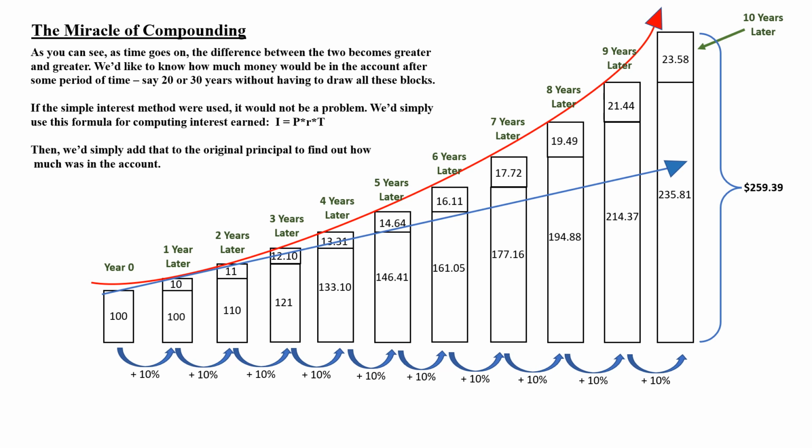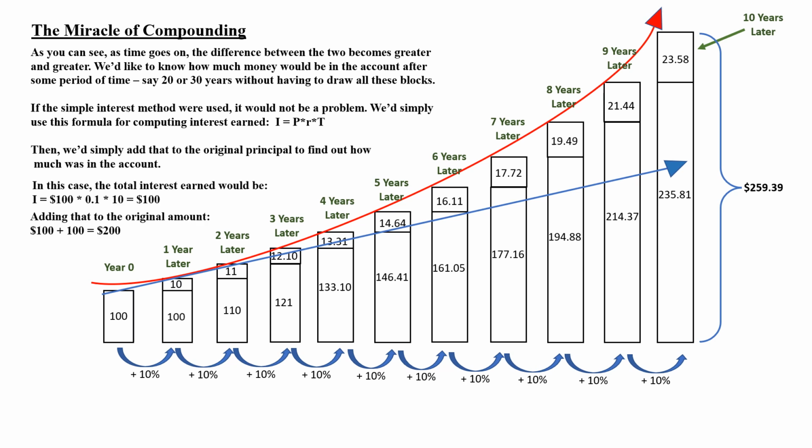We'd simply use the formula for computing interest earned, which is I is equal to P times R times T, where I represents interest earned, P represents the original principal, R represents the interest rate, and T represents the number of time periods, that is, the number of years. Then we'd simply add that amount of interest earned to the original principal to find out how much was in the account.